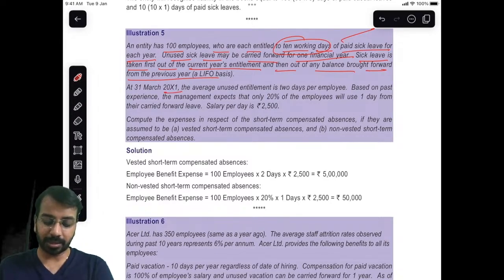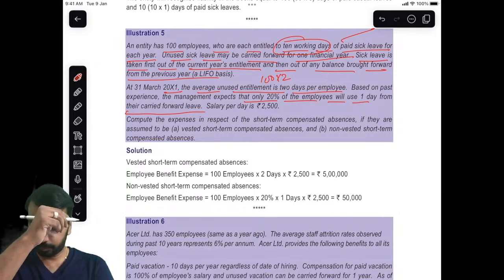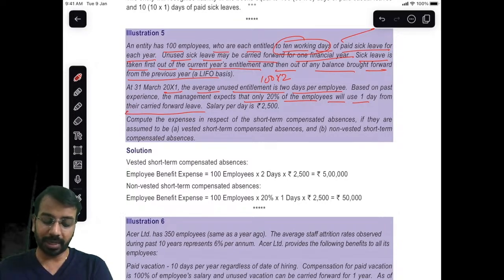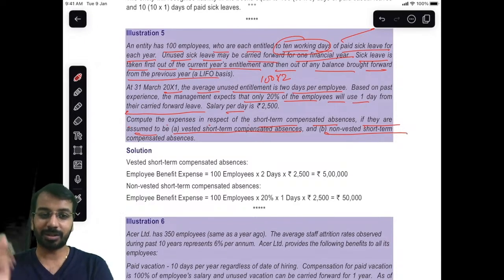On 31st March, average unused entitlement is 2 days per employee. So we have 100 employees, of that we have 2. Based on past experience, management expects that only 20% of the employees will use 1 day from their carried forward leave. Only 1 day they will use from the carry forward leave. Now calculate the expenses in respect of the short-term compensated absences if they are assumed to be vested, and non-vested. Vested means what? You have to pay cash.